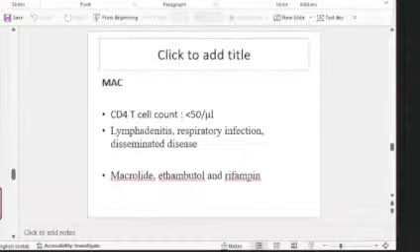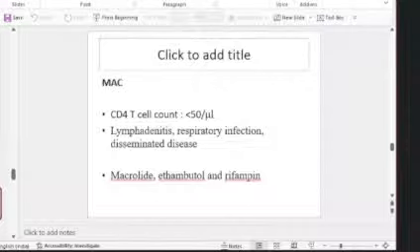And also, this is an MCQ question: MAC infection is seen commonly in persons with CD4 T cell counts less than 50. That's the common question that they ask. Then lymphadenitis, respiratory infection, and disseminated disease, that's how MAC infection develops.